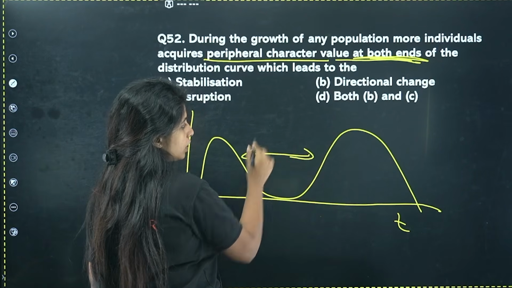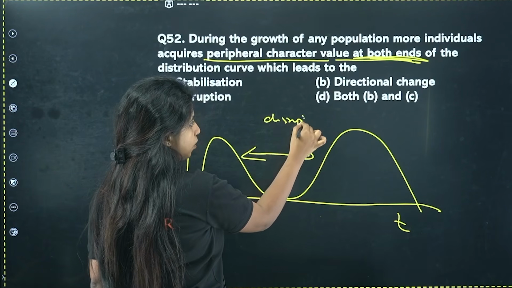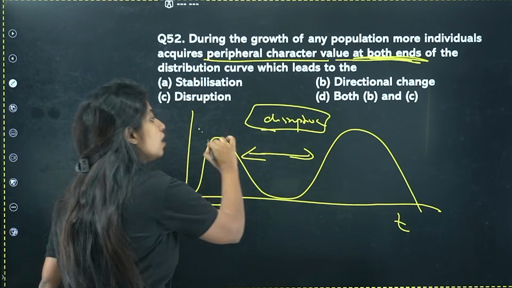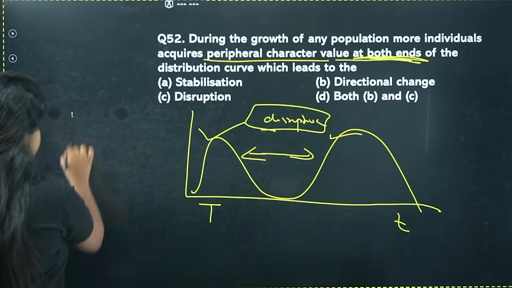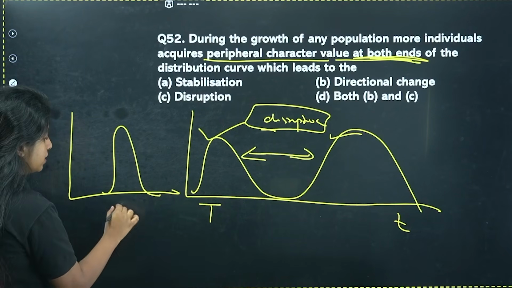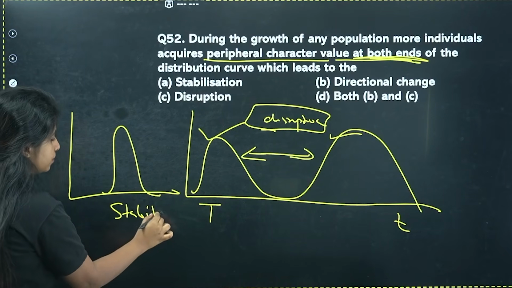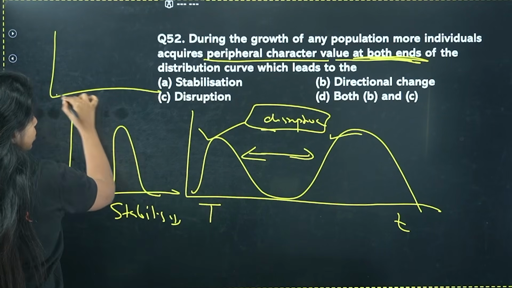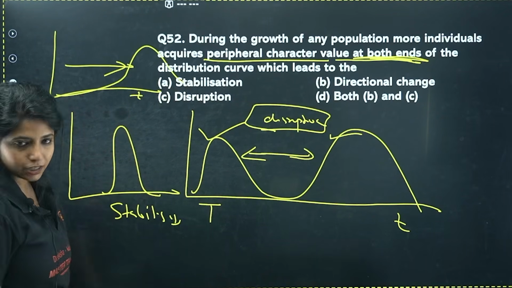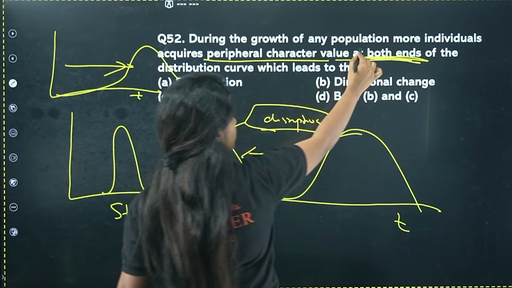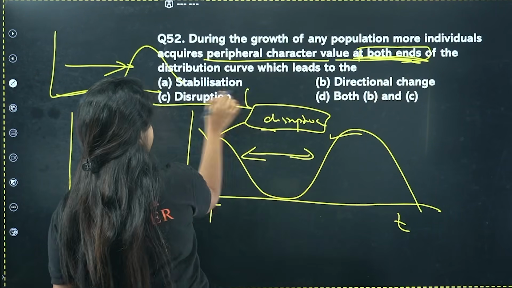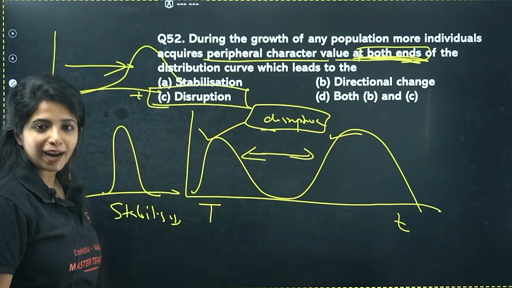This type of curve is known as disruptive selection, because both the extreme characters are being selected. If I say neither tall, neither dwarf, the middle character is being selected, that is medium height, then it is known as stabilizing selection. If I say only the dwarf ones are selected, it means that it is directional selection. So over here you have been asked about both ends. There are values at both the ends, so it is going to be disruptive. C is going to be your answer for this.